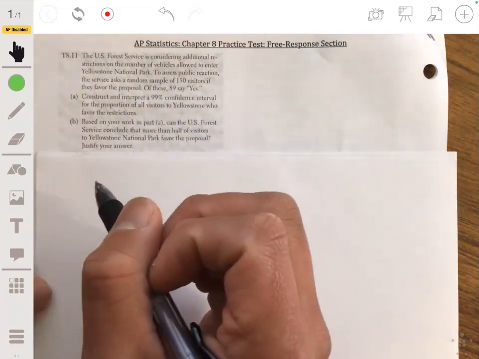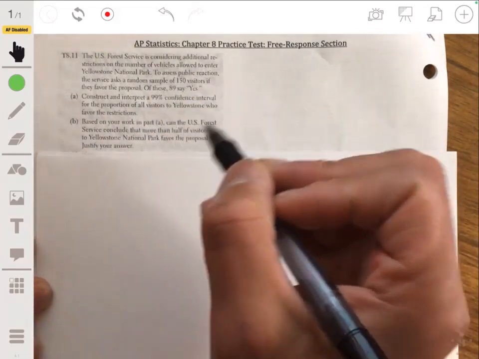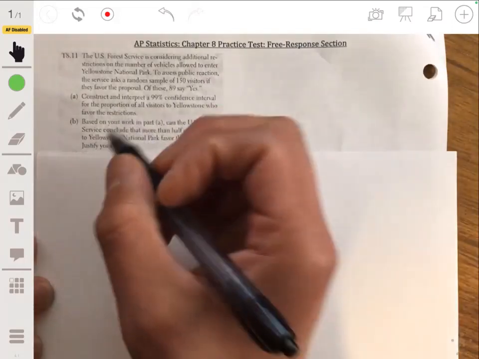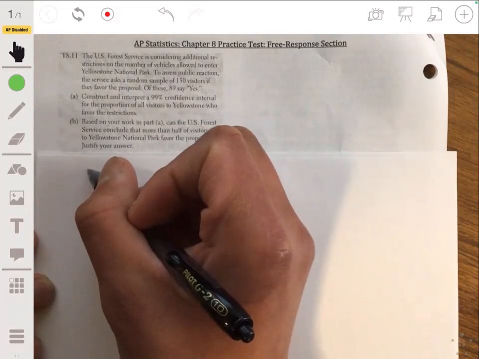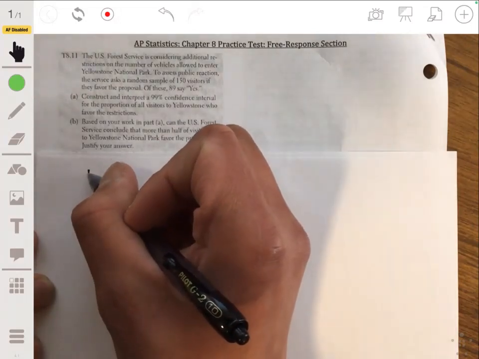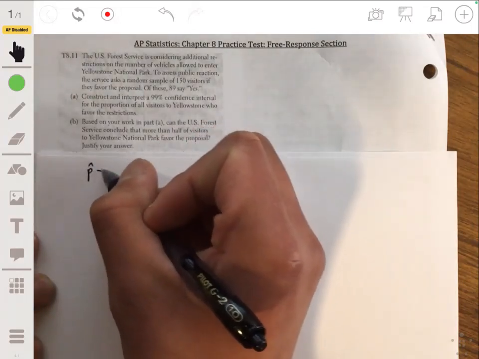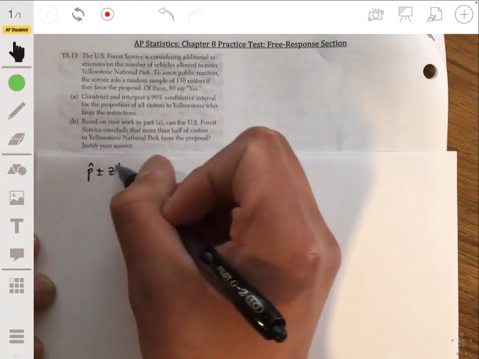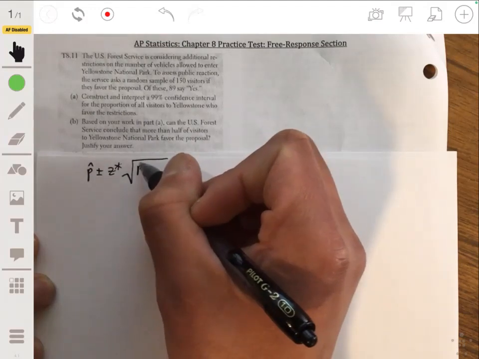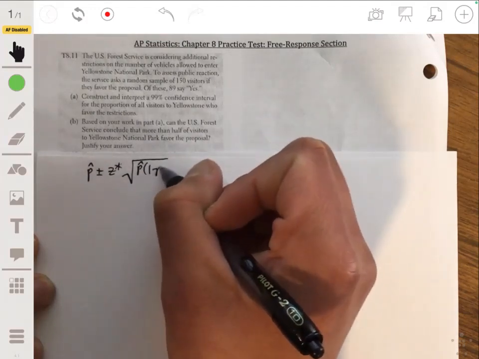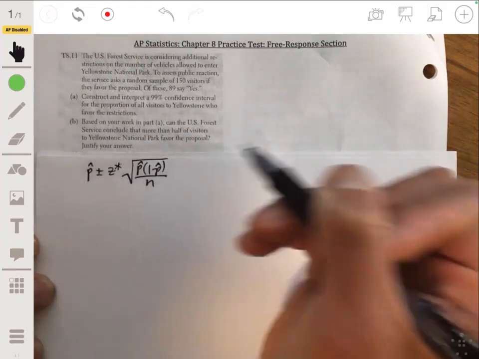Justify it. Okay, so let's remember what the 99% confidence interval is, what the form is. For a proportion, that is p hat plus or minus z star times the standard deviation, which will be equal to the square root of p hat times 1 minus p hat over the sample size n.